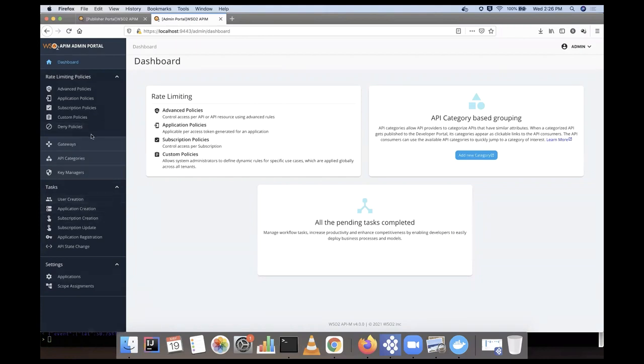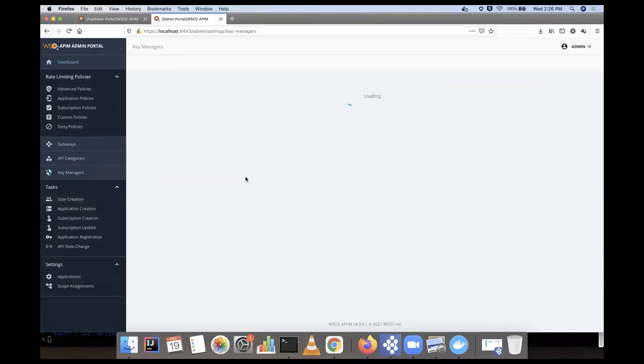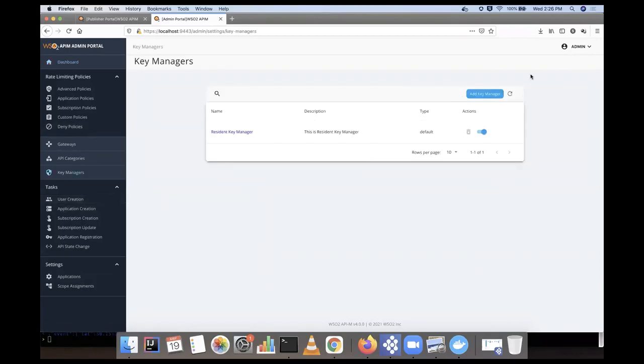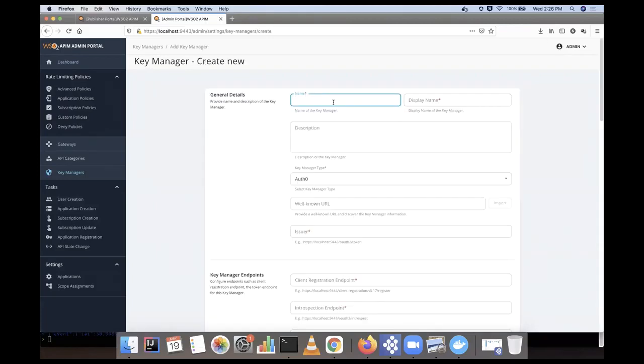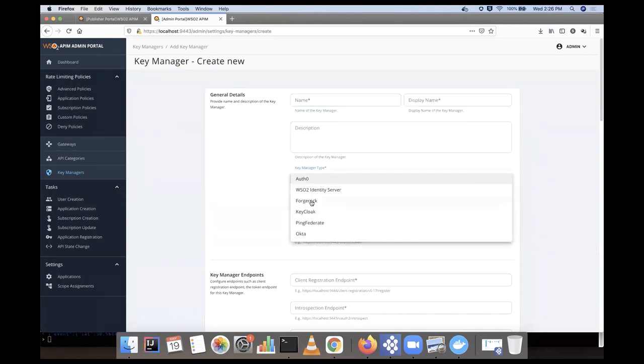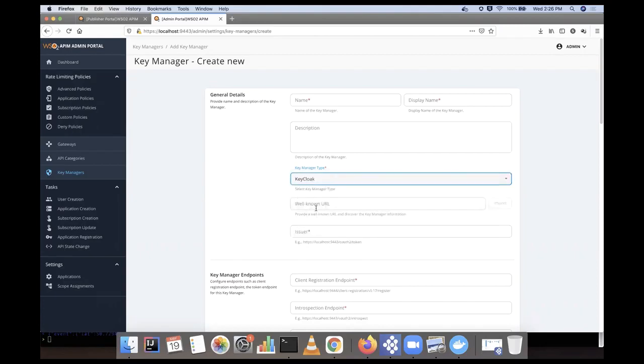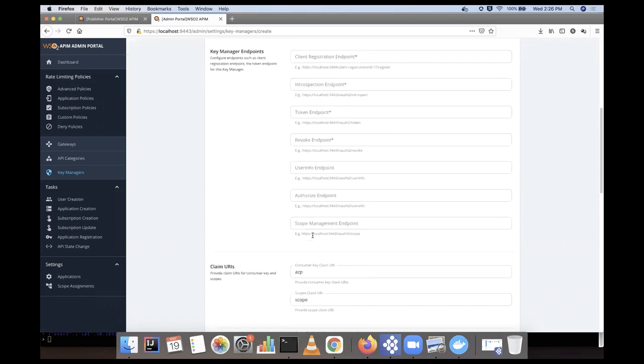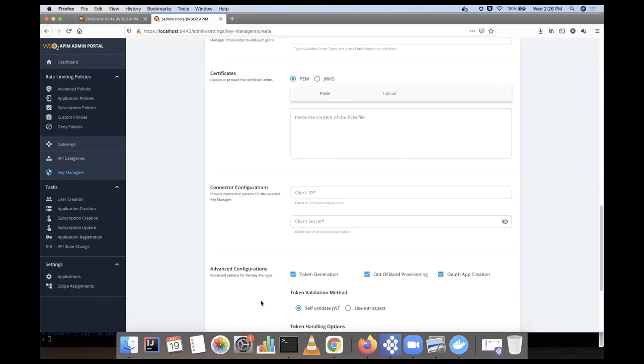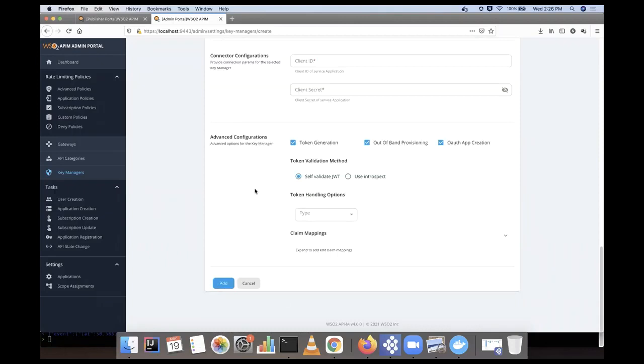So you can see the key manager section here. This is one thing I need to highlight. If you want to add a new key manager, you can go here. Then you can provide the name, display name, and here you can see different key managers we support: Auth0, WSO2 Identity Server, Ping, Keycloak, Okta. So you can select any of these and provide their configuration, their well-known URL and issuer, consumer key and secret key. Then once you add that here, that will automatically appear as a new key manager.